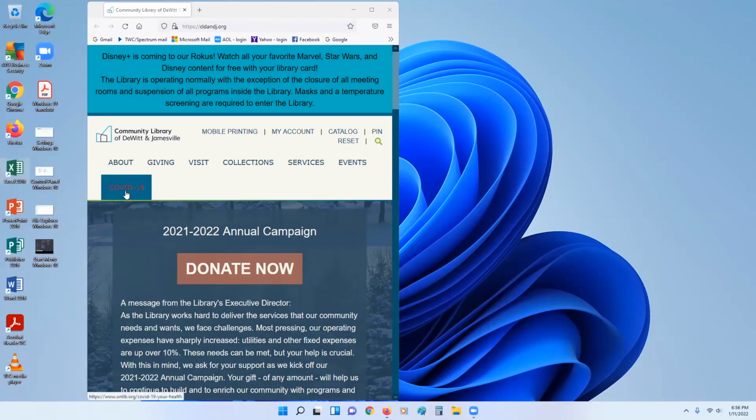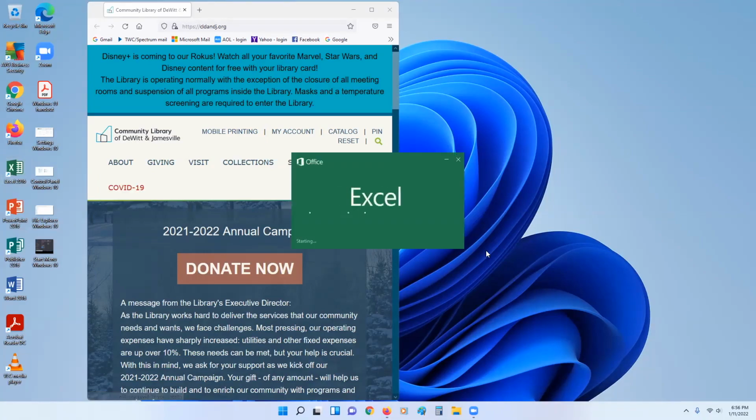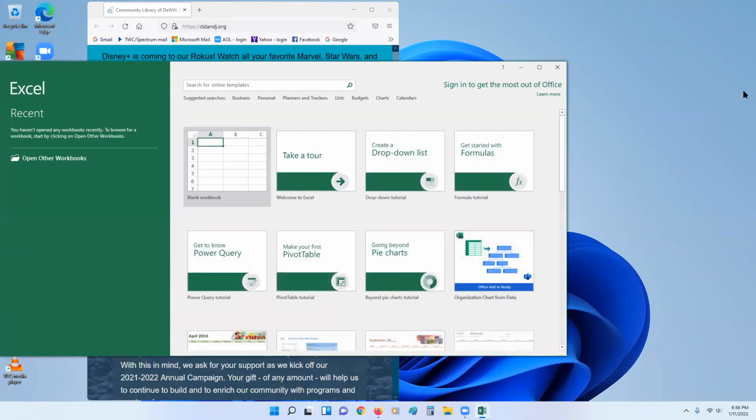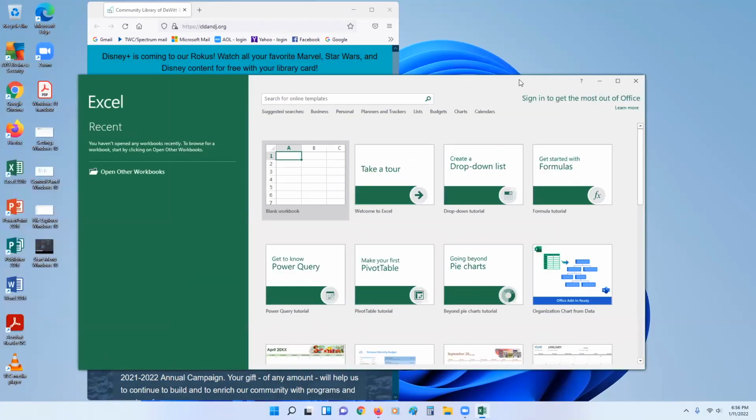I can also open a second program. Let's say I'm working on a spreadsheet and I want to get my Excel program open. I've got Excel as well. But let's say I want to look at them side by side. So this is something Snap Layouts are great for. And it helps you quickly and easily arrange all of the windows that you have open.